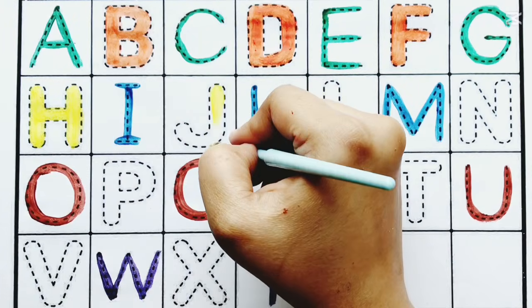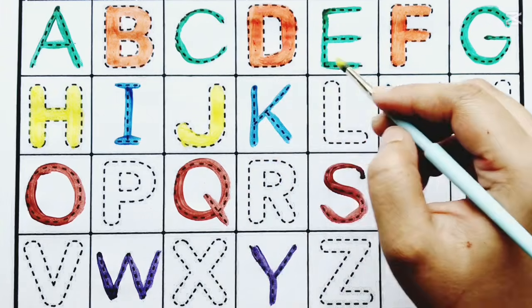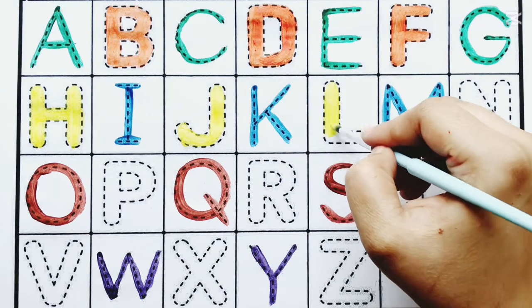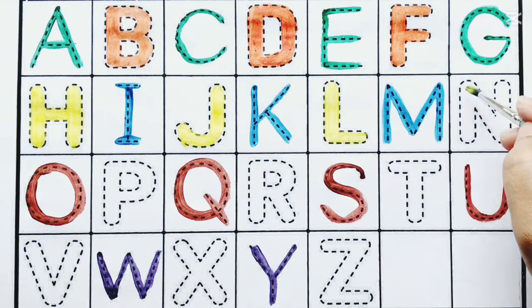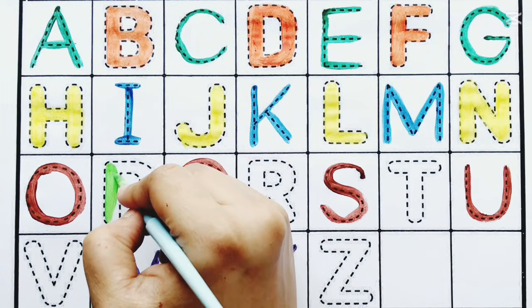Alligator, J for jelly. Ant, amazing, L for lollipop. Art, apple, angel, address, animal, N for nest. Autumn, ambulance, airplane, arrow, alligator, ant, amazing art.